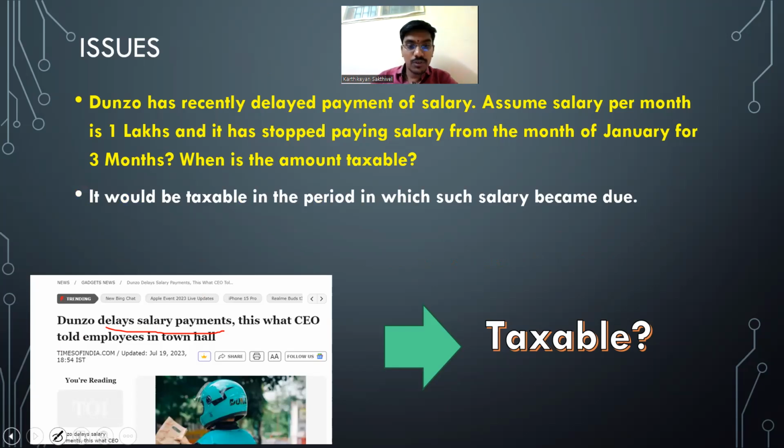They have to receive this 3 lakhs of salary, correct? But what happens? The company goes into insolvency and they are not paying this 3 lakhs at all. What will you do then? In 22-23, they have paid tax on 12 lakhs. Assessment year 23-24, tax on the entire 12 lakhs is paid. In AY 24-25, the company comes back and says, I'm not going to pay you a single penny. You can leave my company. The company is being insolved. The company is closed now. So I have not received the 3 lakhs of income, but I have already paid taxes on it. What should I do? Is this question logical?